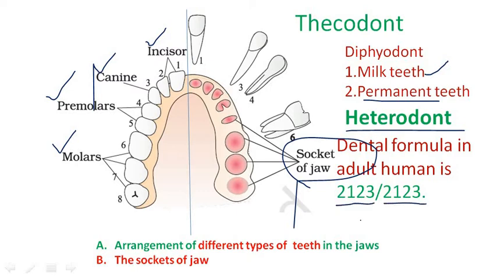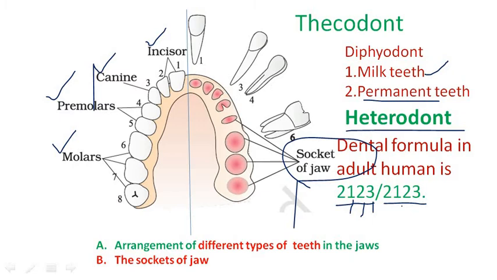In that, 2 represents incisors, 1 represents canines, 2 represents premolars and 3 represents molars. So 2 1 2 3 is for half of the upper jaw, and 2 1 2 3 is for half of the lower jaw.